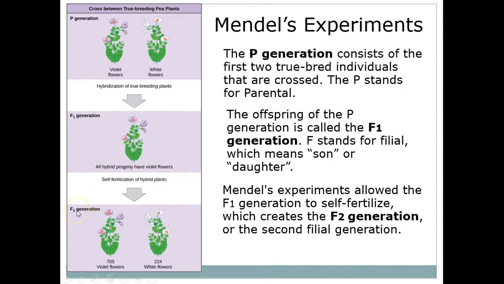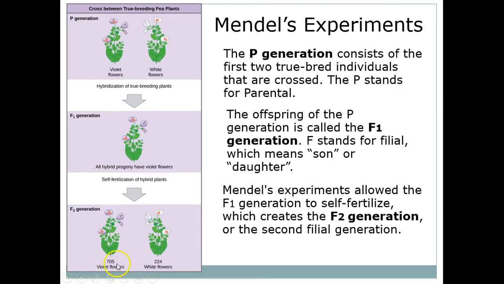This is the second filial generation. So we have the parental, which is the one that starts the experiment, the F1, which is our first generation after the parents, and the F2, which is the second generation after the parents. And when Mendel self-fertilized the F1, all of a sudden he had purple or violet again, and white again. But look at these colors underneath.